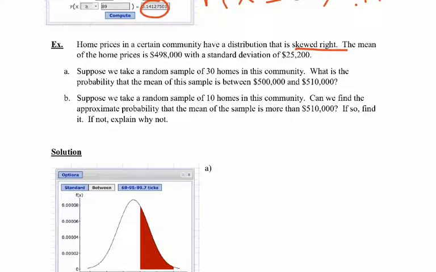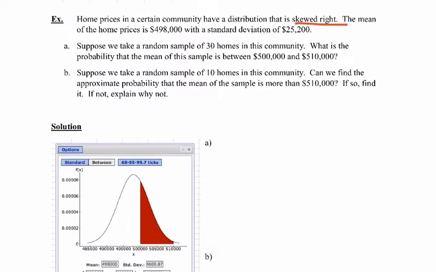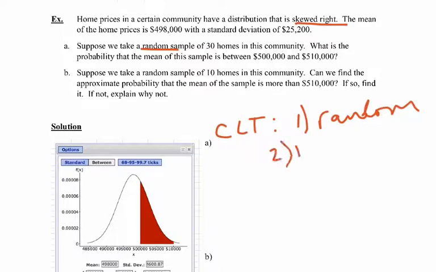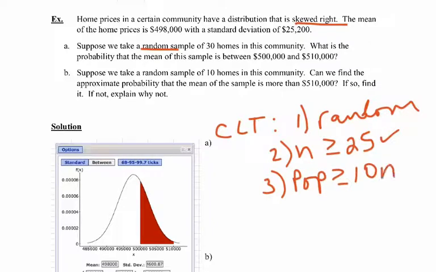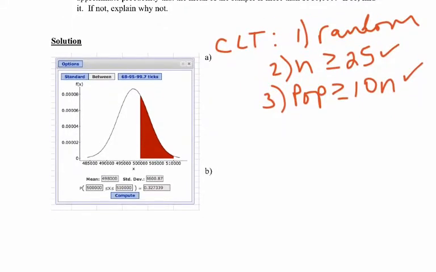So does the central limit theorem apply here? Well, we have to check the three conditions because they told us the population was not normal this time. First, we were told that it was a random sample, so we are good there. The sample size, n, this time is 30, so that's more than 25, so we are good there. And we can assume that the population is at least 10 times the sample size. So yes, the theorem applies. So we know that this sampling distribution is going to be normally distributed.